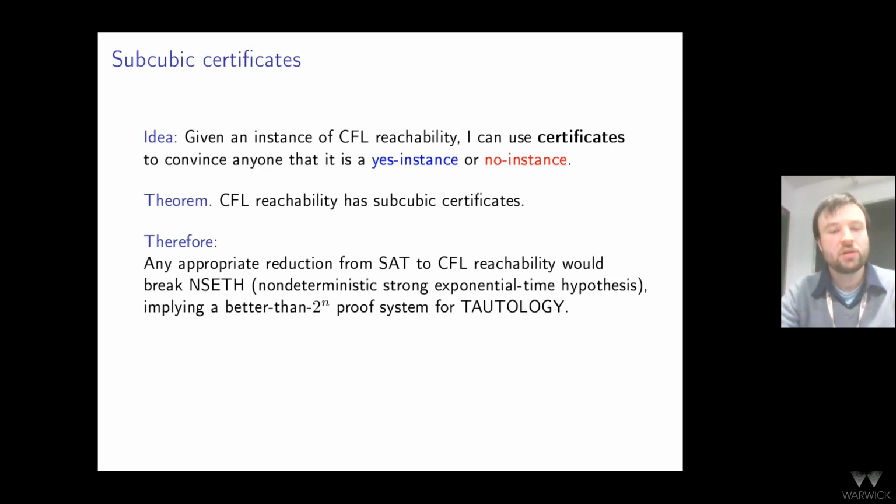Basically, this would imply better than 2 to the n proof systems for tautology, where you can prove to other people whether a given unsatisfiable instance of SAT is really unsatisfiable. So this would be a breakthrough result. That's why such hardness lower bounds for CFL reachability are, we can say, unlikely. That's the summary of the paper, and I look forward to the conference.